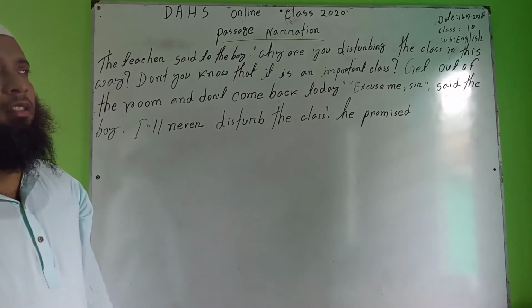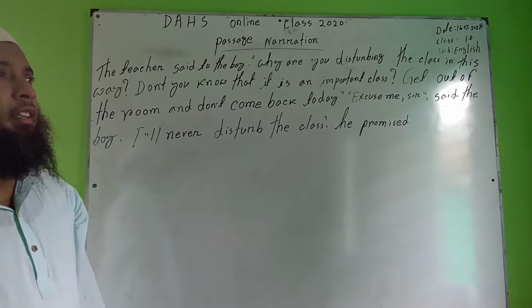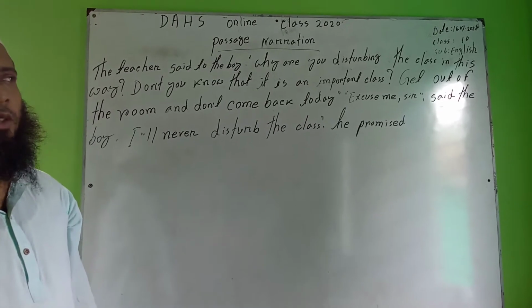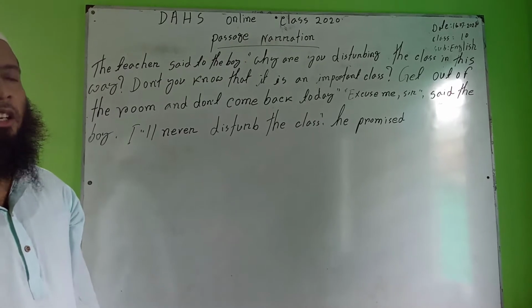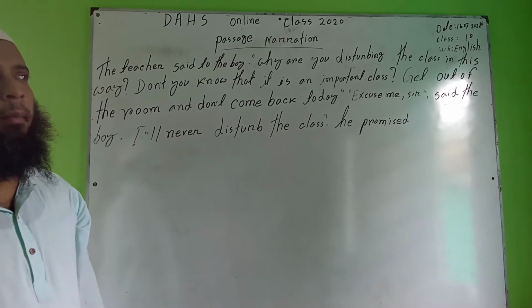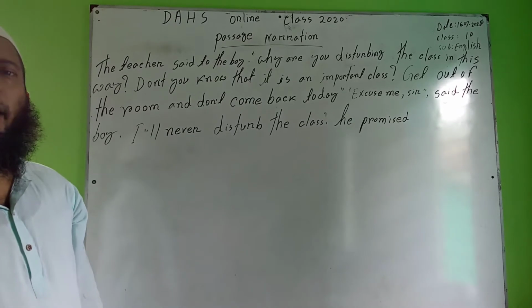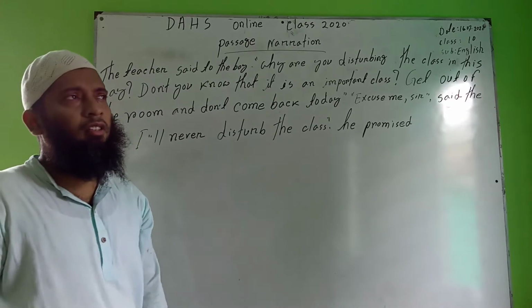Okay, these important things were discussed in the previous class. One-line narration, we have completed all the sentences: assertive, interrogative, imperative, exclamatory, optative. Five sentence types were discussed in the previous class.